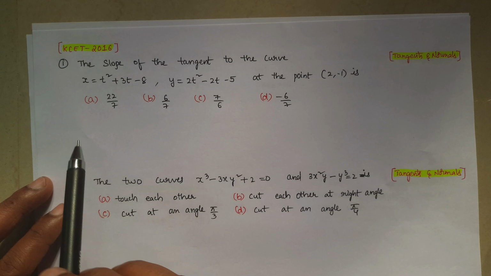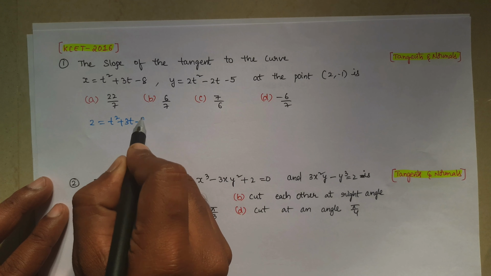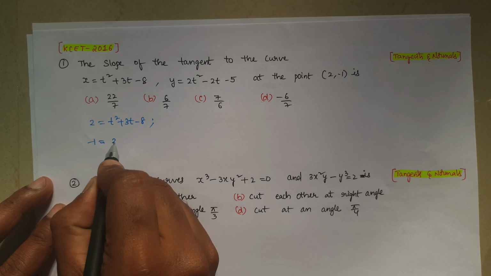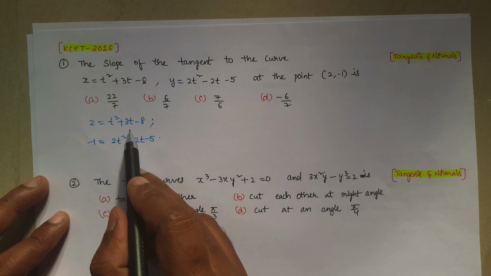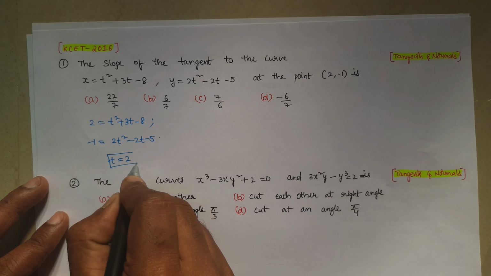If we substitute x value 2, that will be 2 is equal to t square plus 3t minus 8. If we substitute y value minus 1, then minus 1 is equal to 2t square minus 2t minus 5. If we simplify these two equations, you will get the value t is equal to 2.